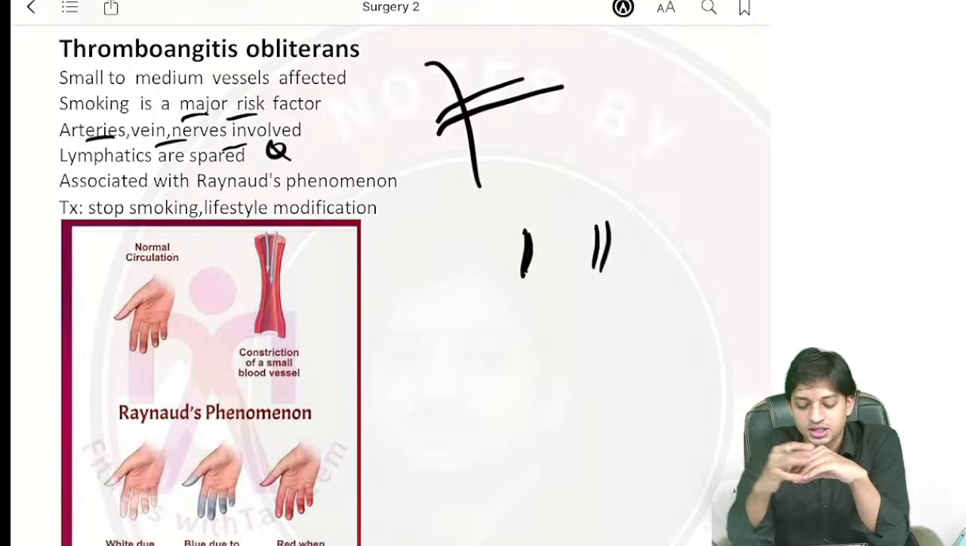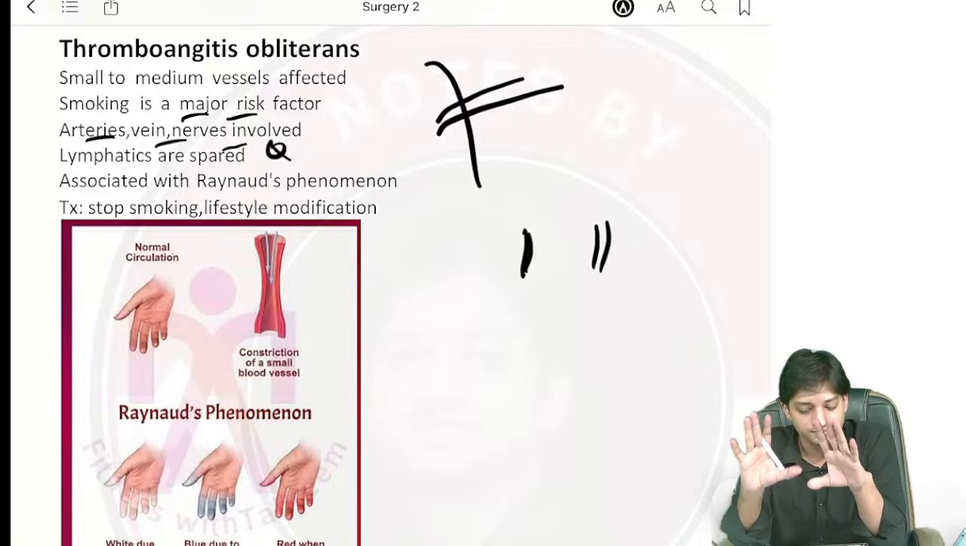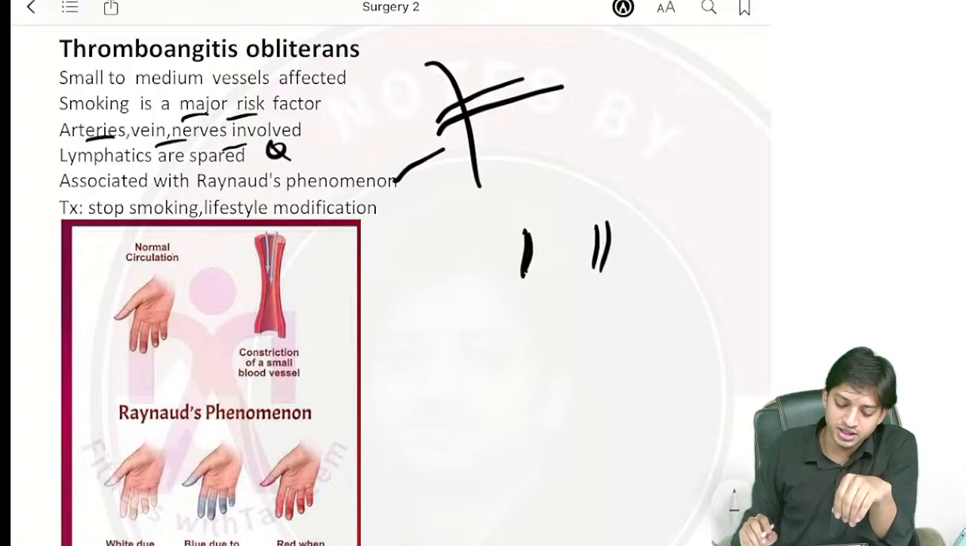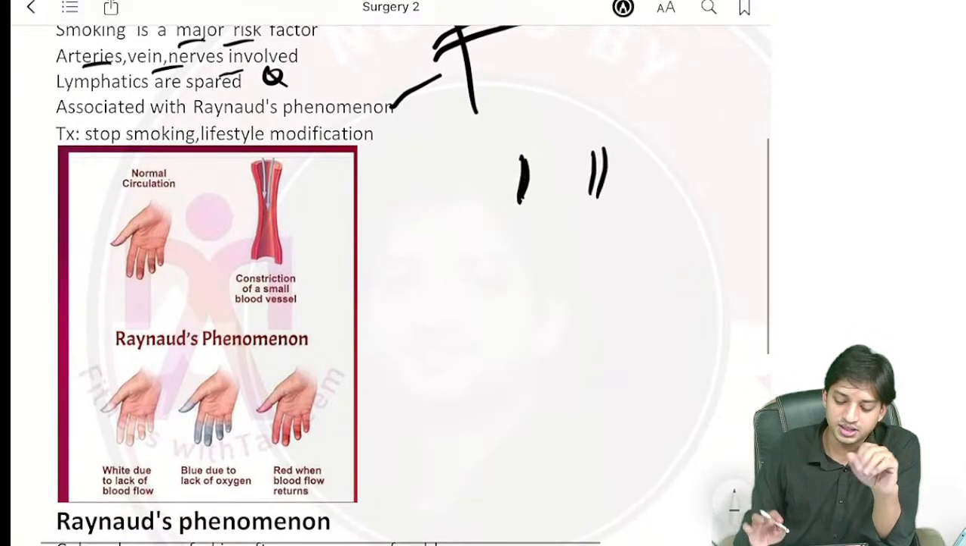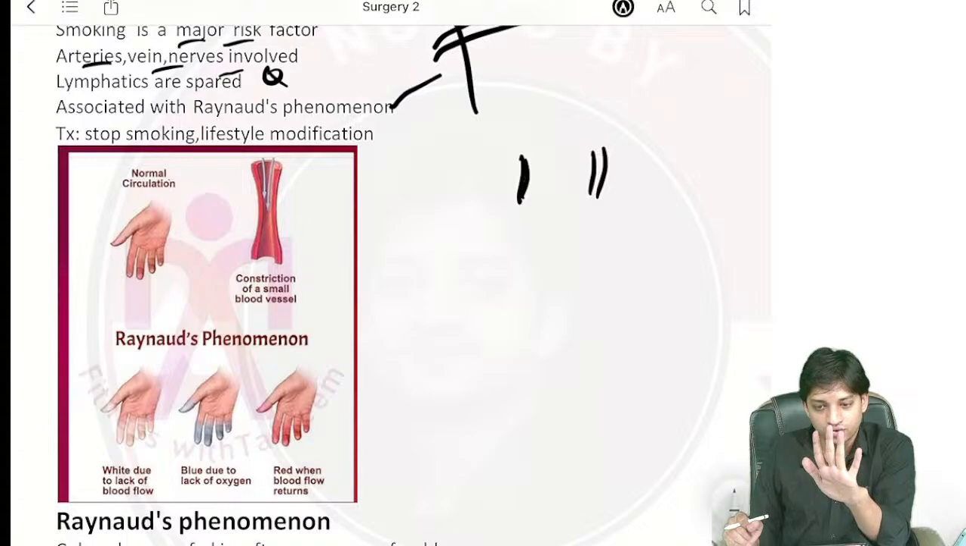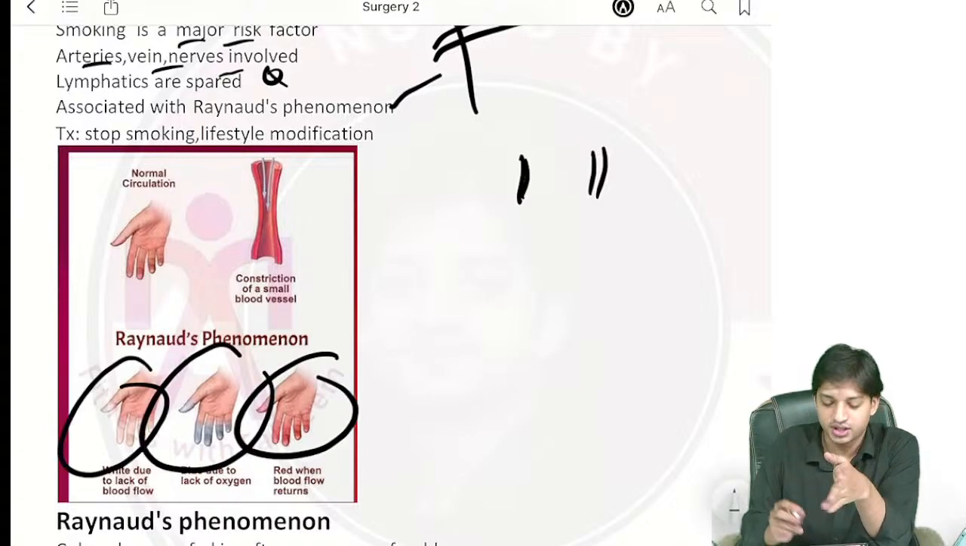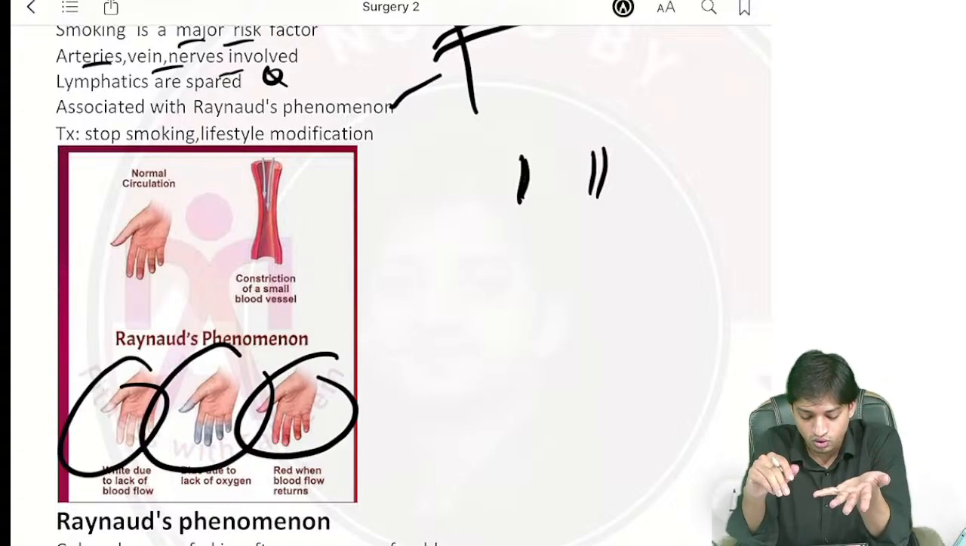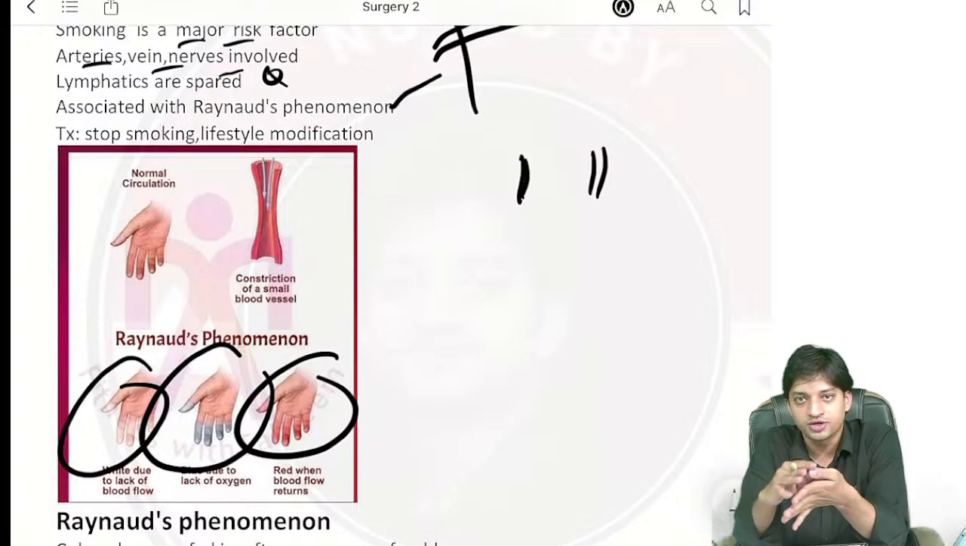Now, it is generally associated with Raynaud's phenomenon, right? Thromboangiitis obliterans. And what is Raynaud's phenomenon? In cold, what is happening? They will give you 3 characteristic features. The hand will turn white when it is exposed to the cold. Again, when there is lack of oxygen, it will turn blue. And later on, when the blood flow is restored, it will turn red.